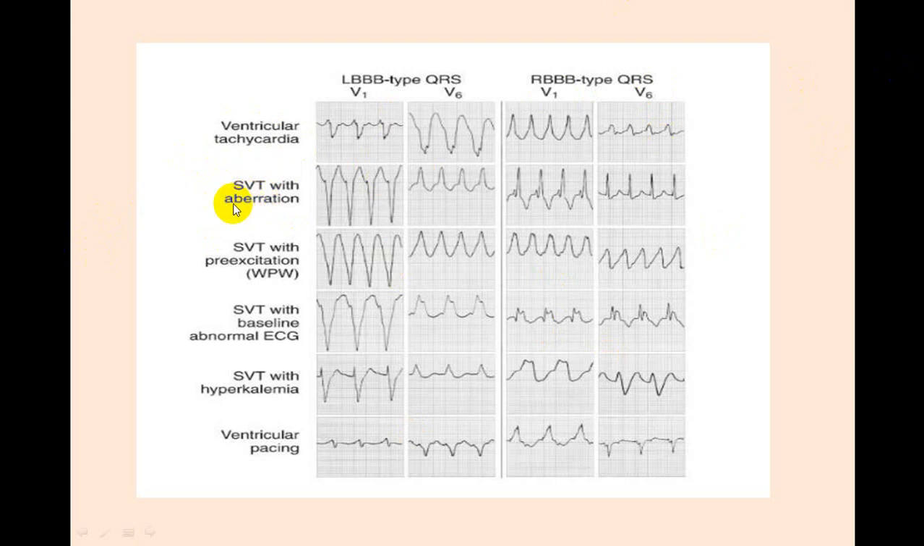We have to differentiate all this sometimes from ventricular tachycardia. This is ventricular tachycardia. These are all SVT with aberrancy, these four, 1, 2, 3, 4. This is SVT with WPW. This is with baseline abnormalities. Is that clear? And this is with hyperkalemia. So try to look at this difference. And in ventricular pacing, you will always have a spike before. You will be able to see a spike before the QRS complex. So try to identify that.